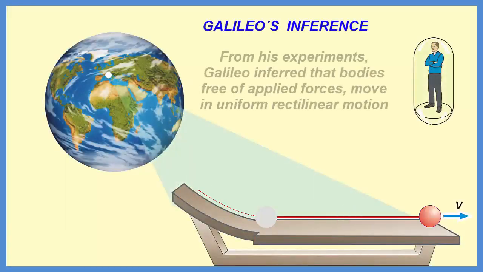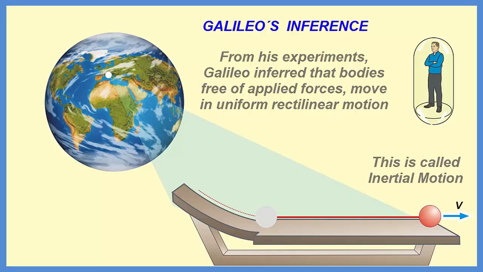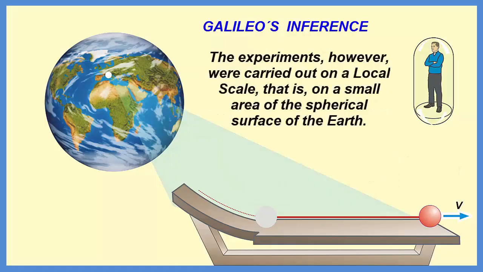From his experiments, Galileo inferred that bodies free of any applied forces move in uniform motion in a straight line. This is called inertial motion. These experiments, however, were carried out on a local scale, that is, of a small region of the spherical surface of the Earth.